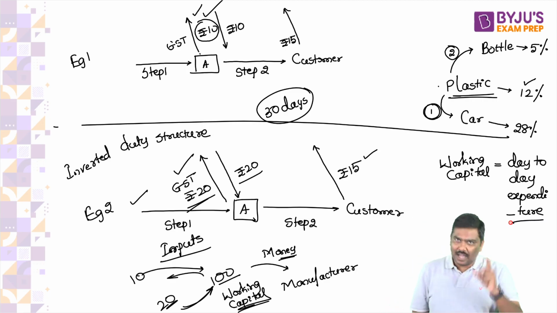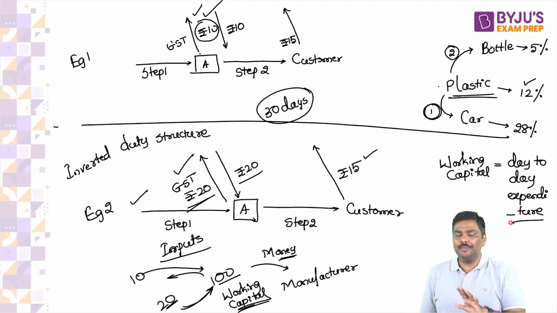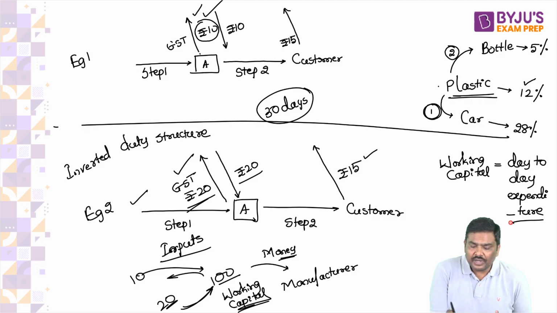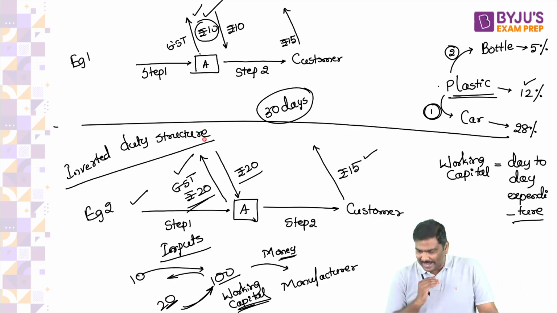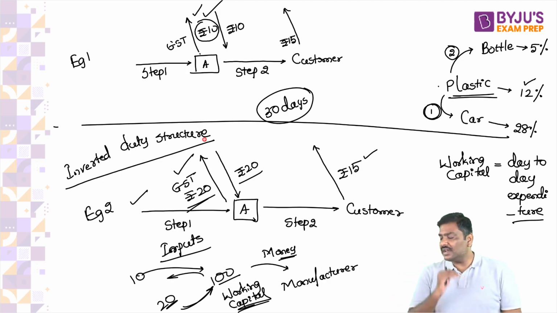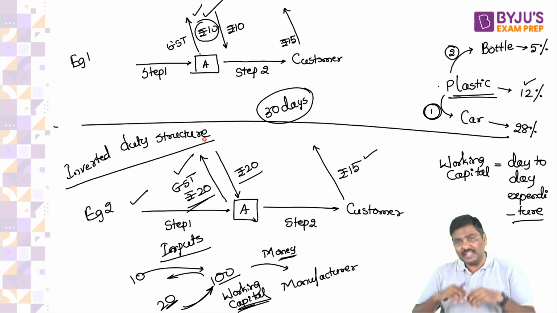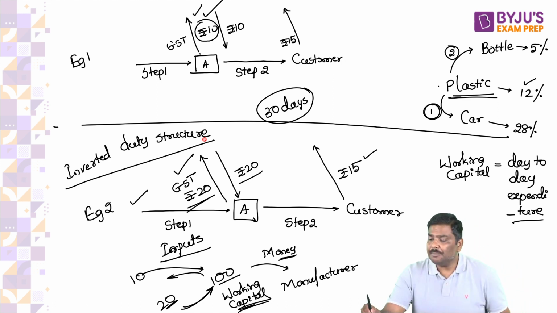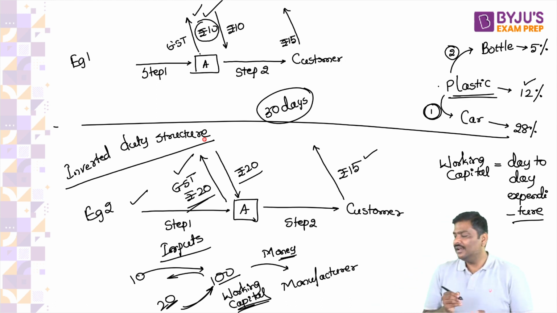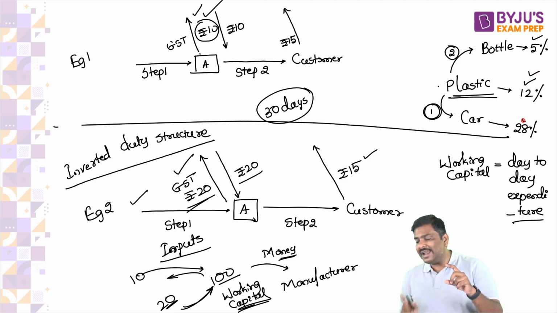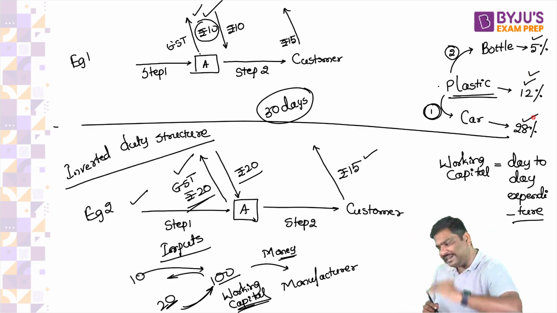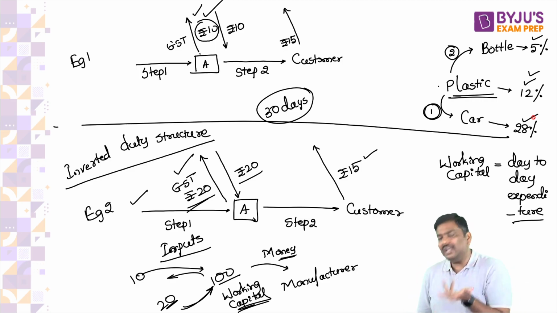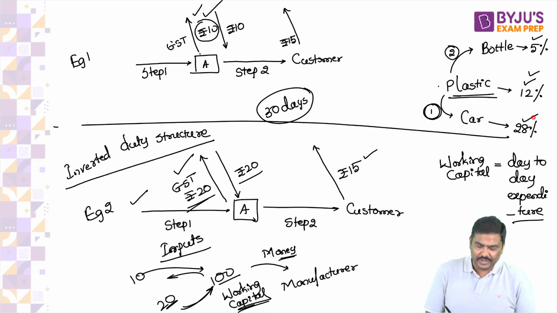That is the reason. Now, at least look at this and tell me, can I simply say inverted duty structure is a problem? And this will happen because there are multiple rates of GST. What if there is only one rate of GST? 18%, 18%, 18%. That will not lead to an inverted duty structure. So this is one of the problems in the case of India regarding GST.